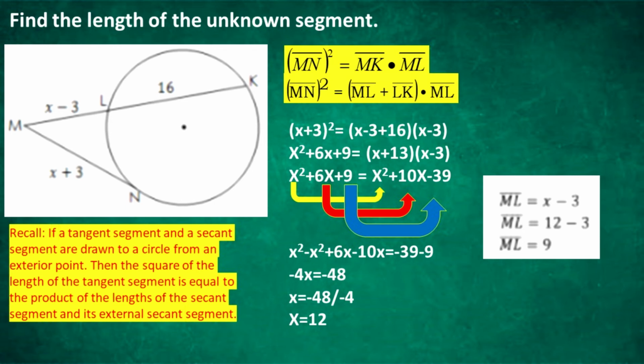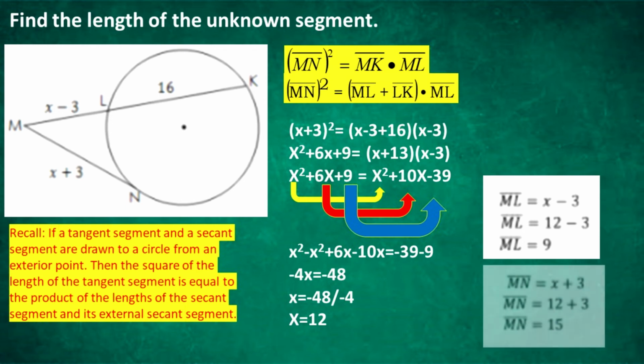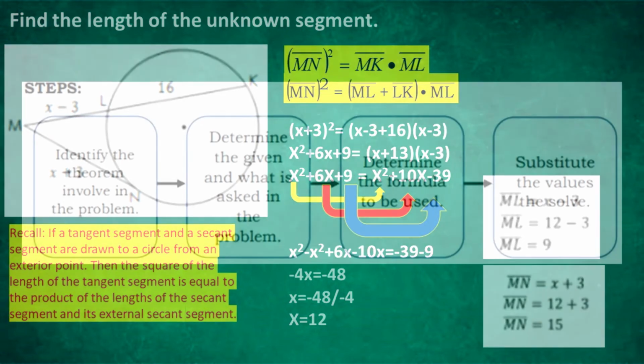Using the same value of x, find the measure of tangent segment MN, which is equal to the expression x plus 3. Input 12 for x, we get 12 plus 3. Therefore, segment MN is equal to 15.